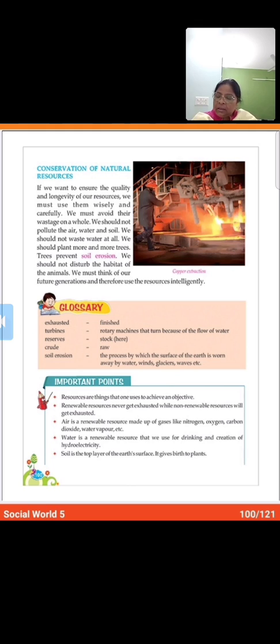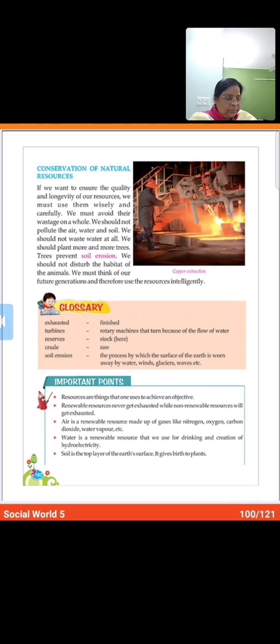Let's discuss the exercises. Okay, and the written exercises I'll be sending in the assignment file. Okay, first of all, see on page number 100, glossary. You have to learn this. And then the important points. Important points are on page 100 and page 101. So you have to learn these points. These are very important, and short questions may be put up from these.